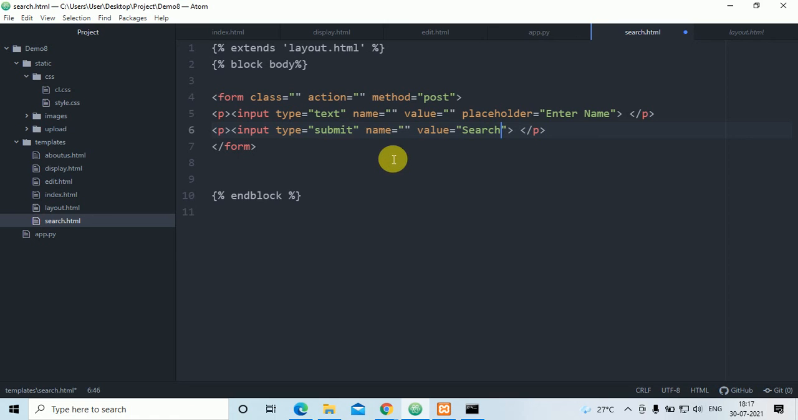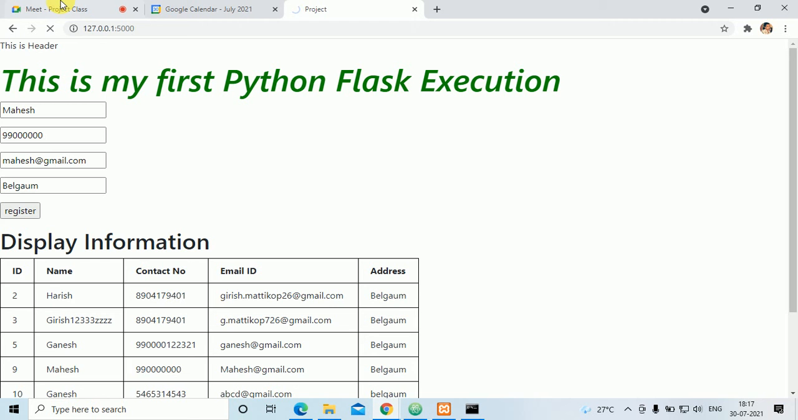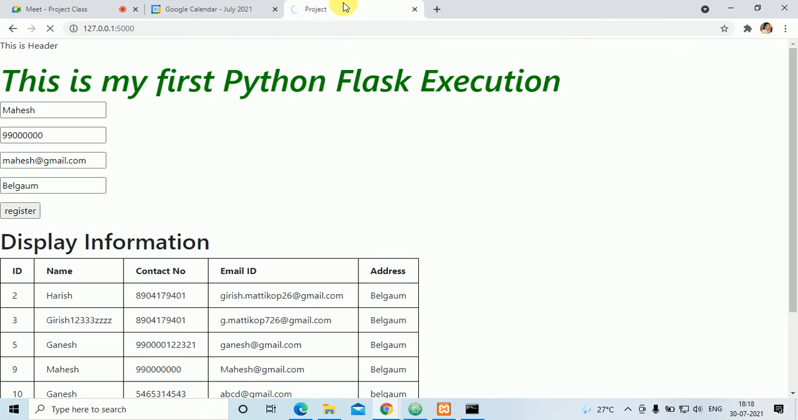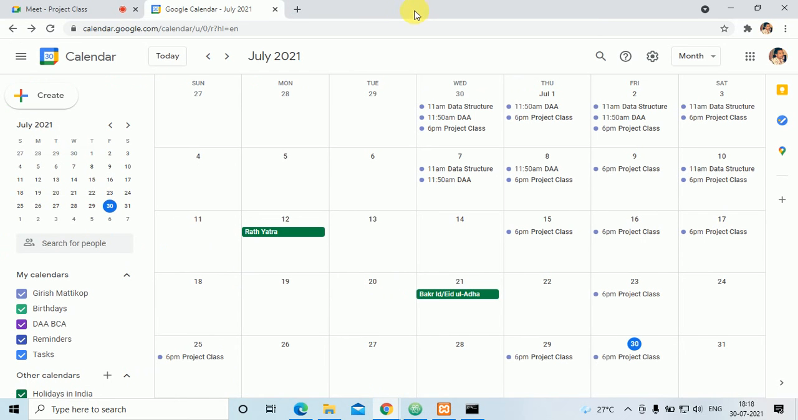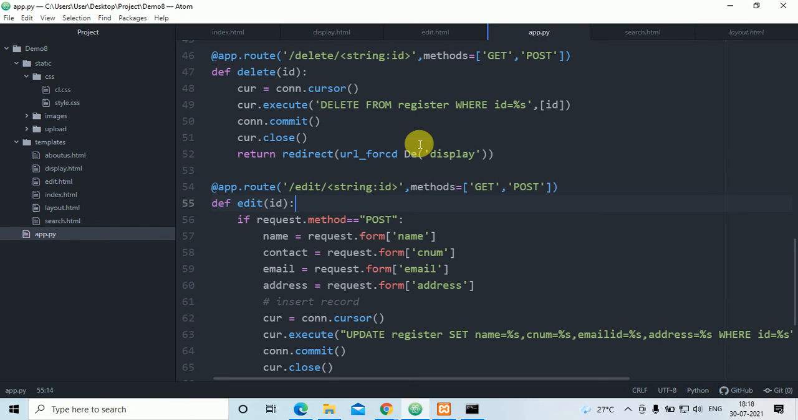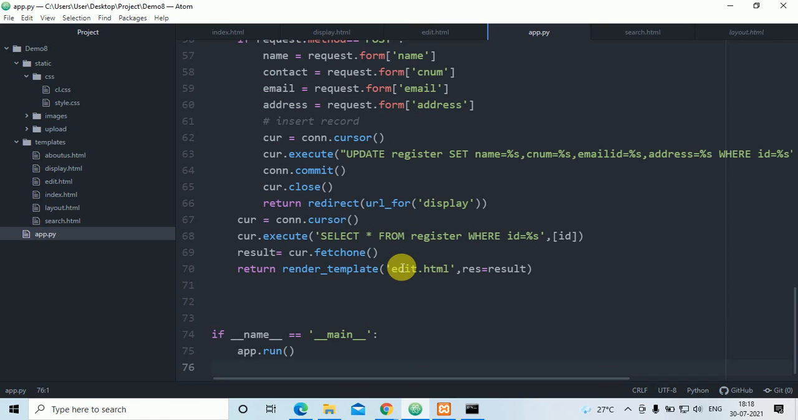Submit means it will send the form to the python app.py. Submit, what it will do, it will send the form to app.py. Just a second, it's taking time to load. So this search.html is there. I'll go to the app.py here, I'll go down.